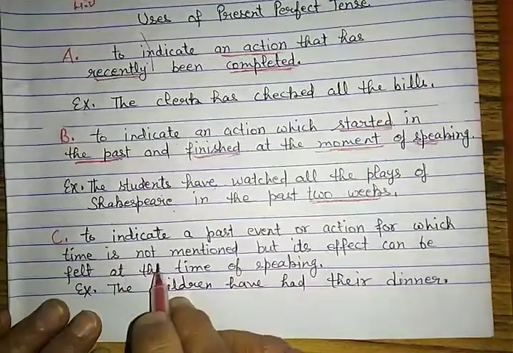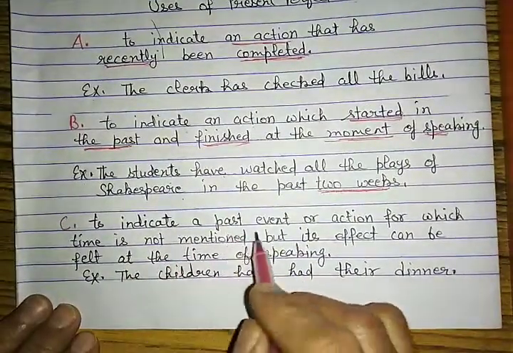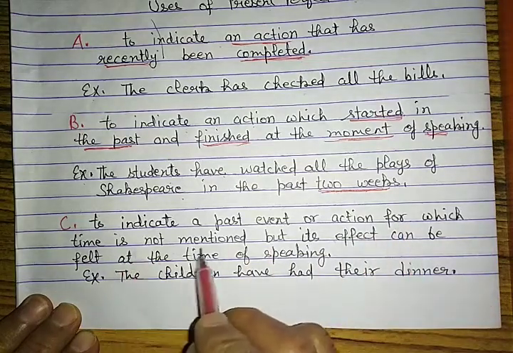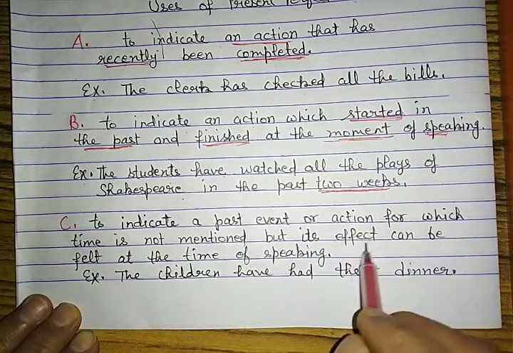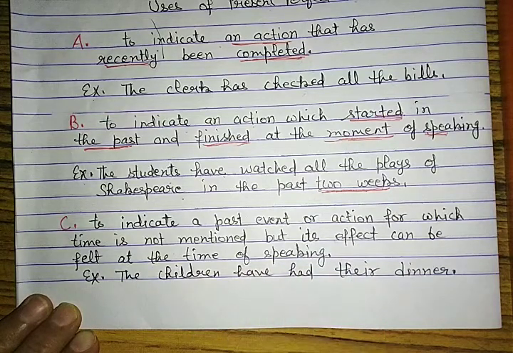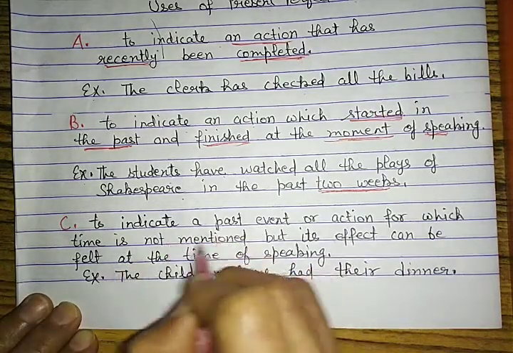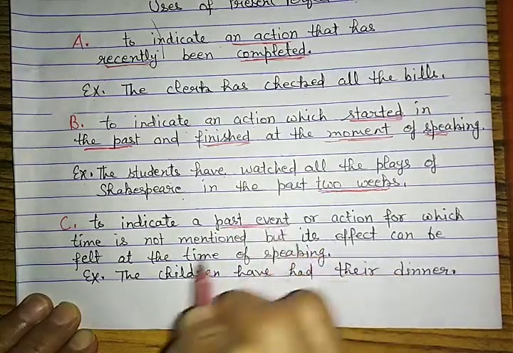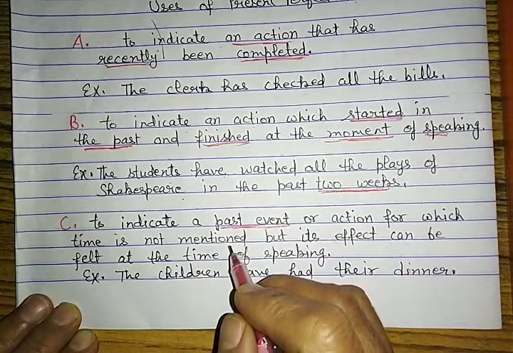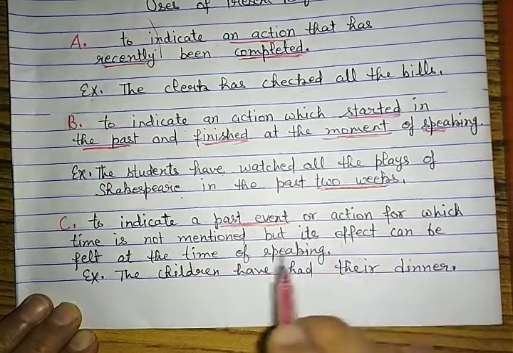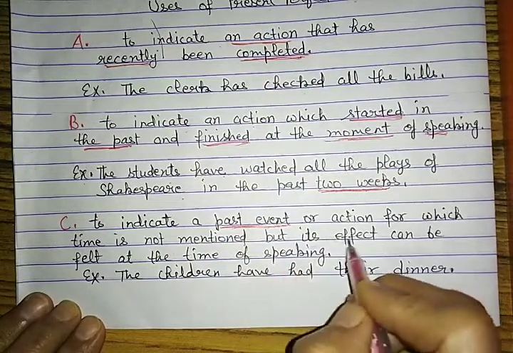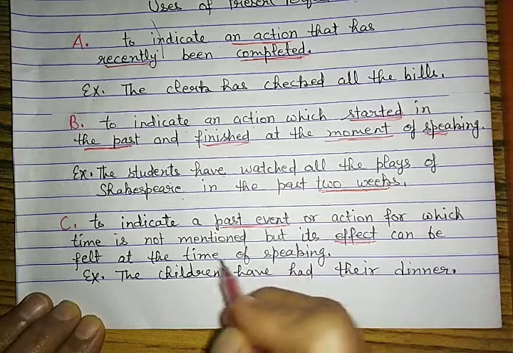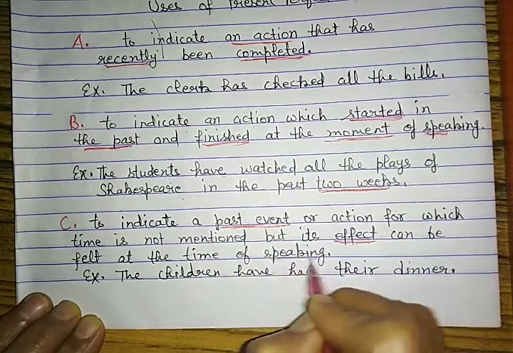The next point is to indicate a past event or action for which time is not mentioned, but its effect can be felt at the time of speaking. Means any event or action जो पास्ट में शुरू हुआ था और उसका जो इफ़ेक्ट है, वो स्पीकिंग टाइम में महसूस किया जा सकता है.